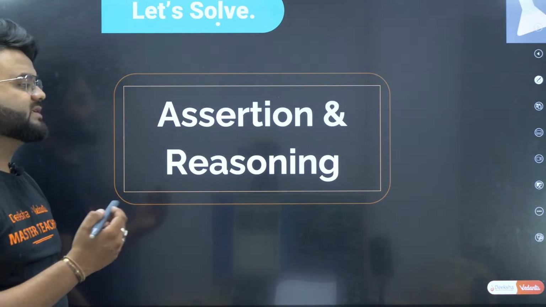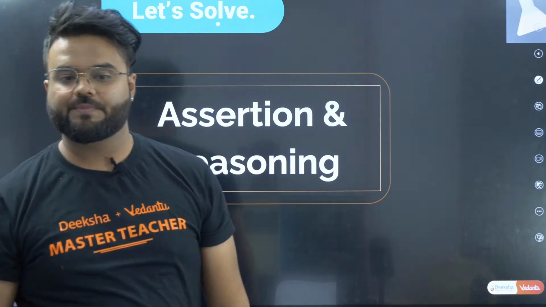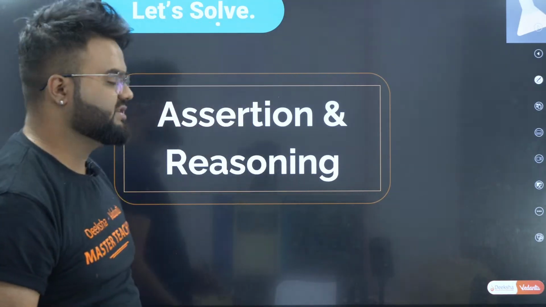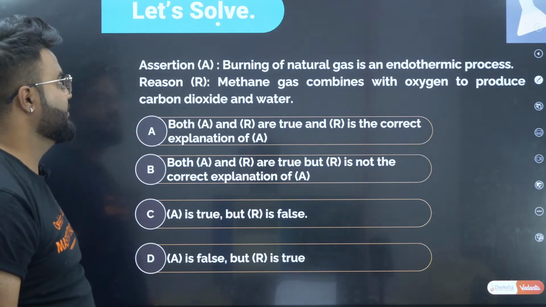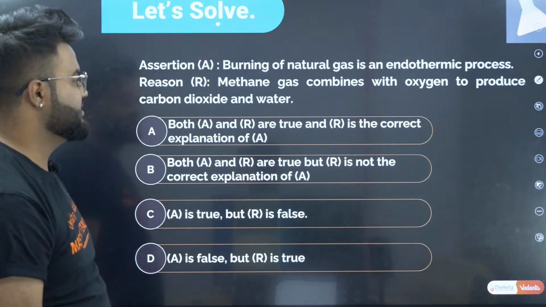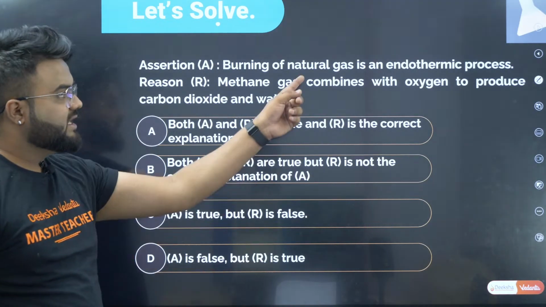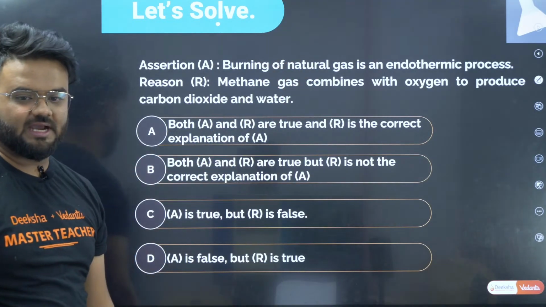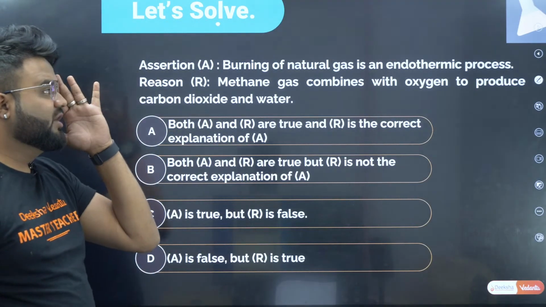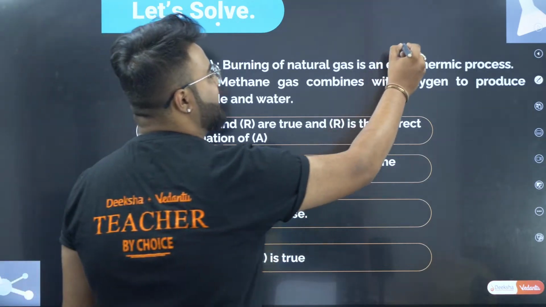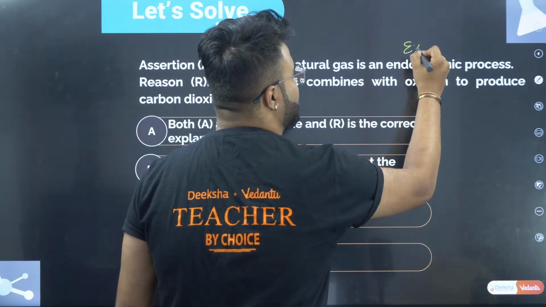Now coming back to assertion and reasoning type. Let us go with it. Your first assertion is: burning of natural gas is an endothermic process. Guys, they're telling burning of natural gas is an endothermic process, but it is not. We know that it is an exothermic process.